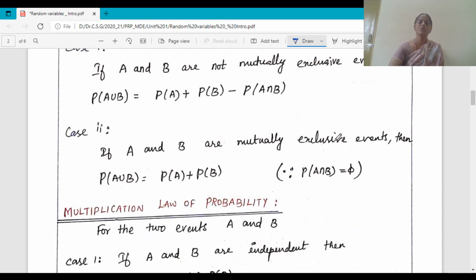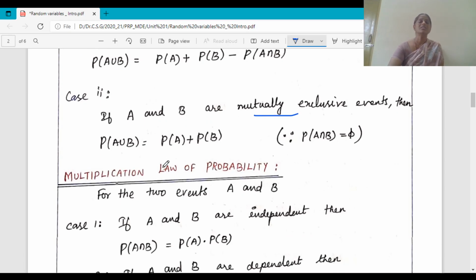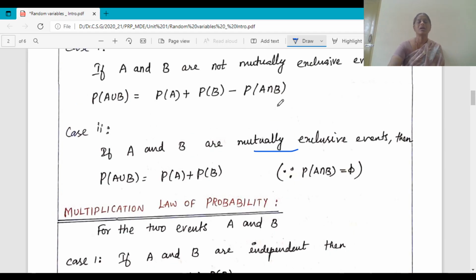Suppose they are mutually exclusive. Mutually exclusive means the occurrence of one event excludes the occurrence of the other event. So in this case, P of A union B equals P of A plus P of B. That is, if the event A occurred once in a place, then the event B will not happen.